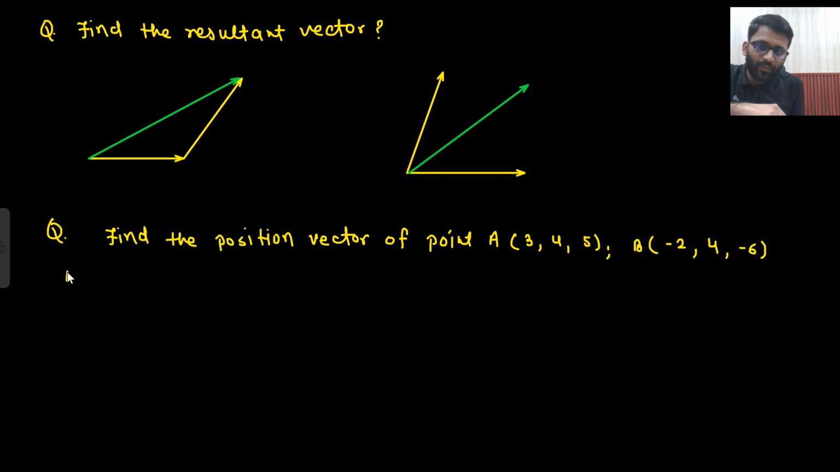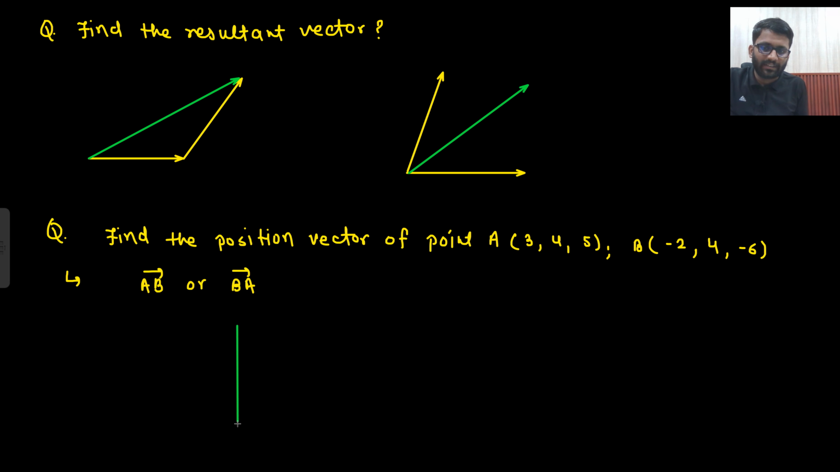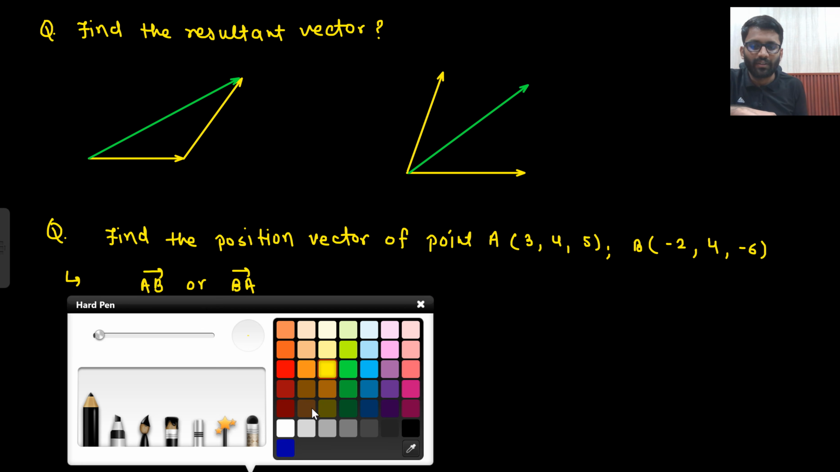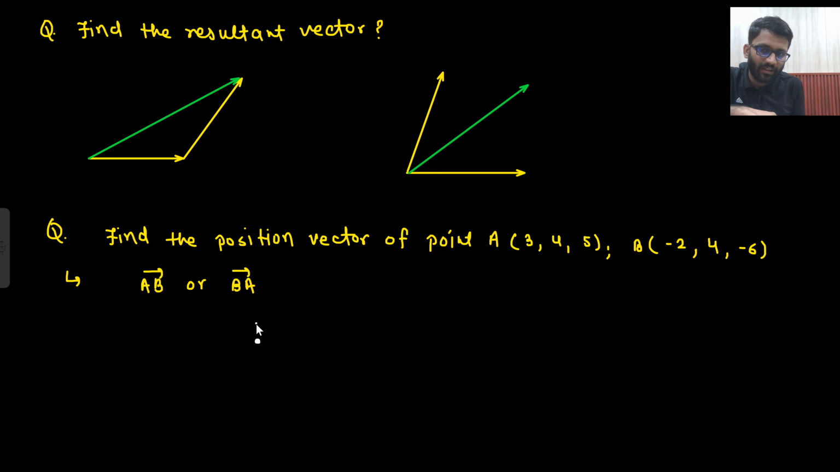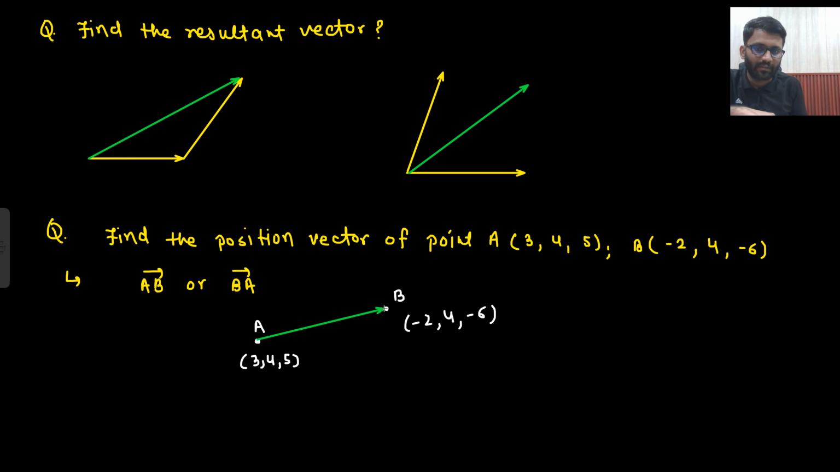The position vector could be AB vector or BA vector, so it should be mentioned in the question. So how do we find the AB vector? Let's first understand the concept of how I find the AB vector. This is 3D geometry, and we did not discuss 3D, so let's just assume this is some point A which is (3, 4, 5), and this is some point B which is (-2, 4, -6). Now I need to make the AB vector.